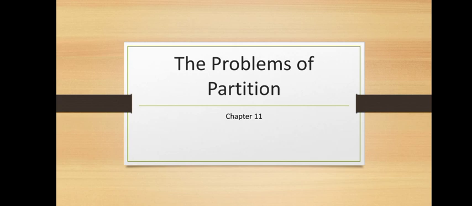The problem of accession of the princely states was also discussed in the previous lesson. In today's lesson, we are going to talk about the division of financial and military assets between India and Pakistan. We are also going to discuss the canal water dispute. So let's get started.